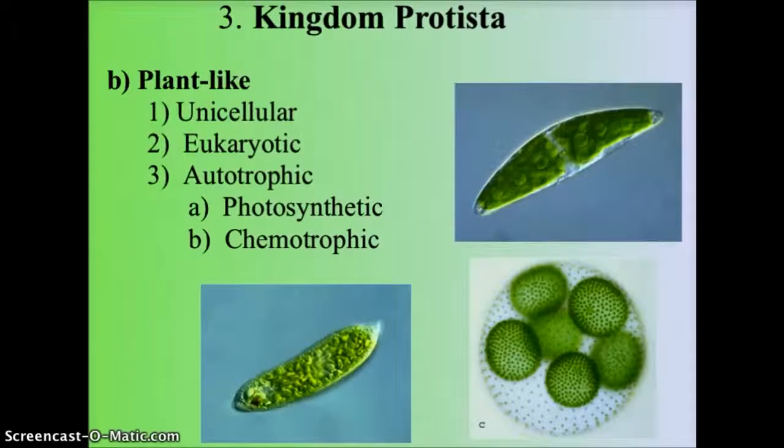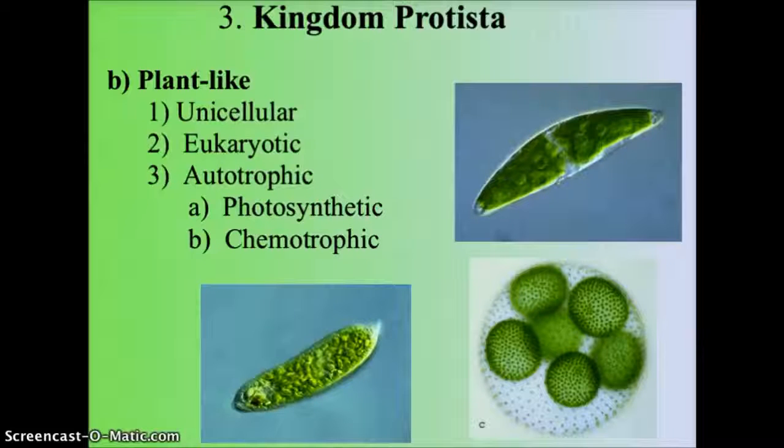The plant-like Protista are also unicellular. They are eukaryotic, having that organized nucleus. They are typically autotrophic, which means they can produce their own energy from a source. And there are 2 ways that this can be done.